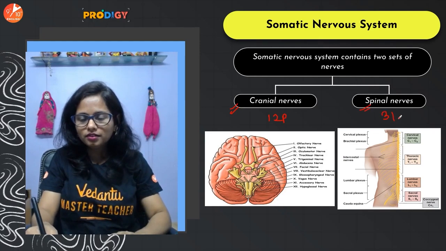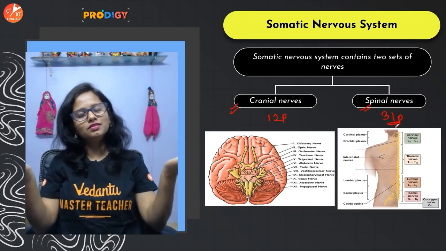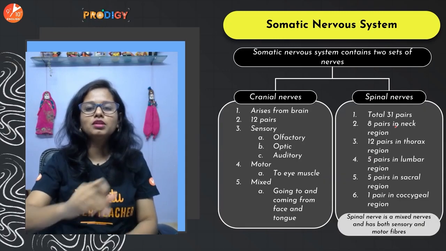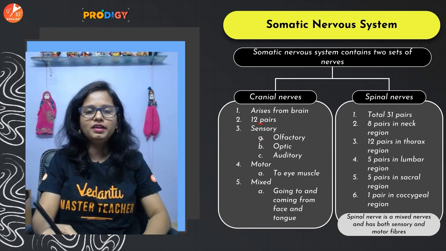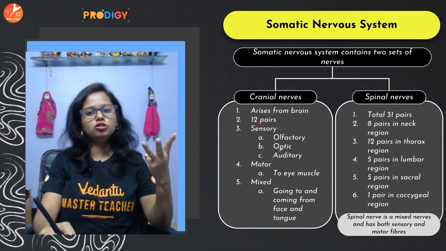So we have the 31 pair of spinal nerves. So cranial nerves and the spinal nerves collectively form the somatic nerves. Now let us discuss something more about them in detail. So somatic nerves, as I said, they are 12 pairs, and they are sensory, motor and mixed in nature.